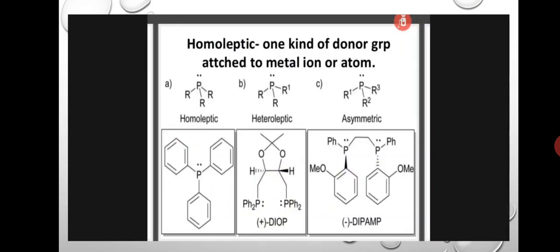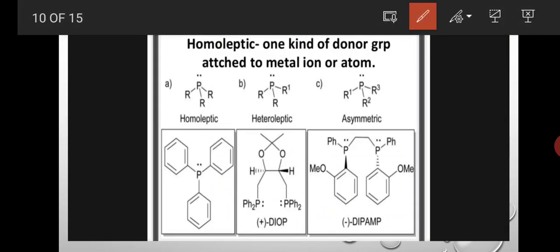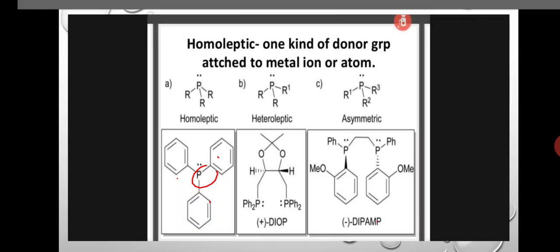And next, homoleptic: one kind of donor group attached to the metal ion or atom. Here homoleptic, heteroleptic and asymmetric are there. For example, here all equal groups are attached to the central metal atom, and here different ions are attached to the central metal atom.